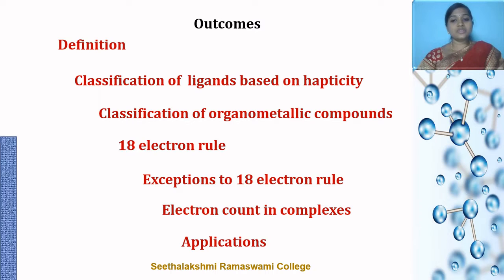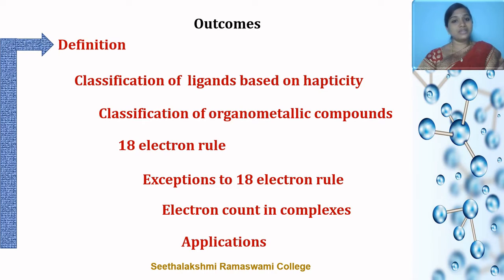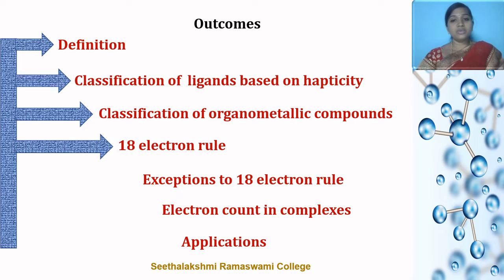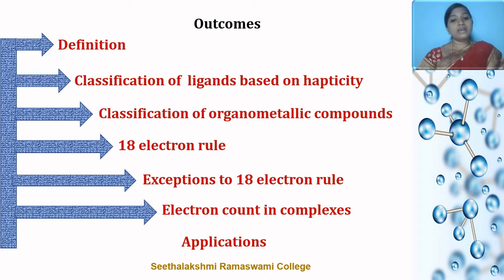At the end of this module, you will understand the definition of organometallic compounds, how the organic ligands are classified based on their hapticity, and how the classification of organometallic compounds is made. Then you will know about the 18 electron rule and the various exceptions to the 18 electron rule, the methods to count the electrons, and finally the applications of organometallic complexes.